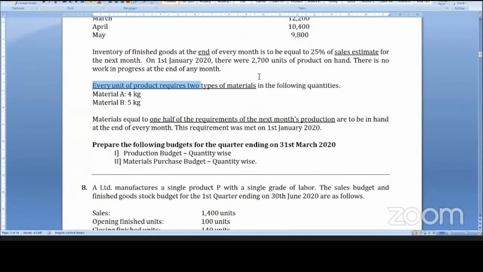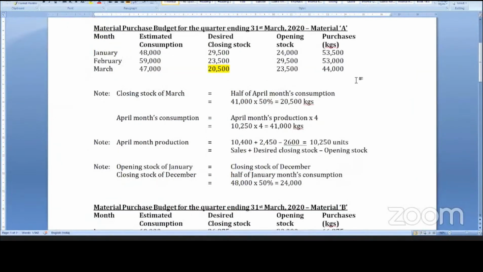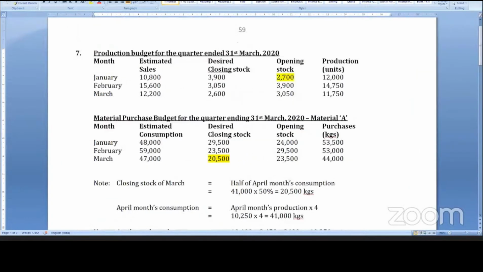So now, January month production is 12,000. How much raw material do you require? For every unit you require 5 kgs. So for January month you require 60,000 kgs. Then similarly, into 5.